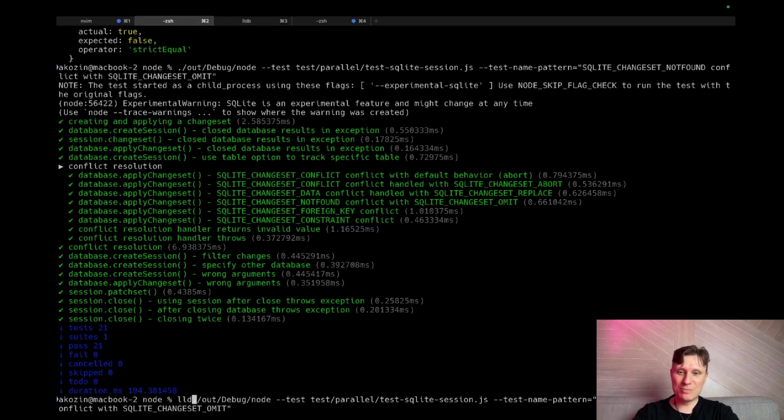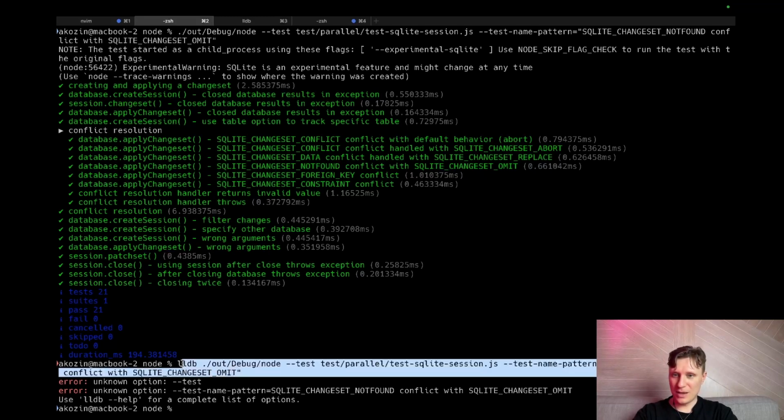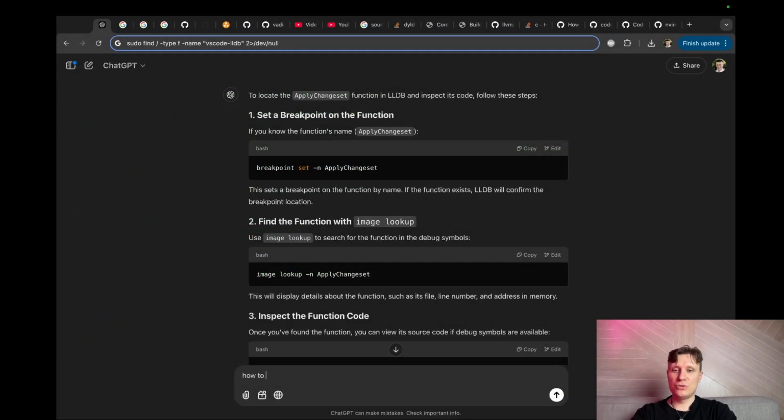Now we can just provide it to LLDB. No. Why not? I think arguments pass with a different syntax. How to pass arguments to node before running it in LLDB?